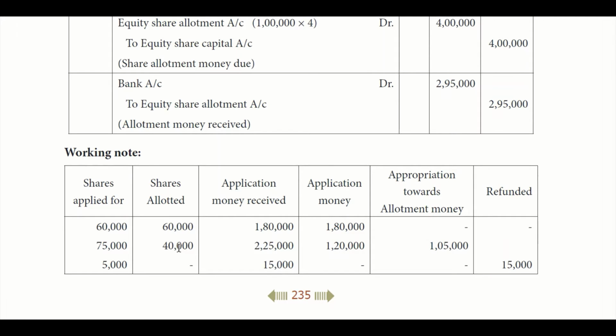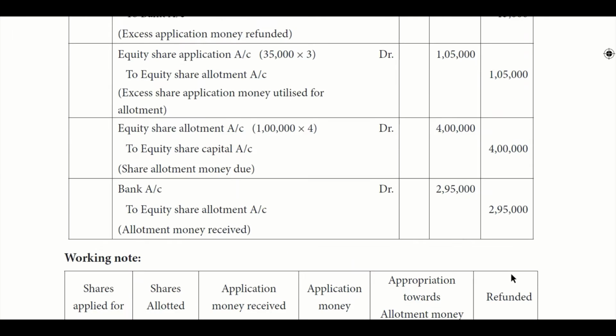So 40,000 into 3 is 1,20,000, which is used for application. The balance 35,000 into 3, 1,05,000, is going to be used for allotment money. And 5,000 shares, applications, they are going to reject. So 5,000 into 3, 15,000, is going to be rejected.